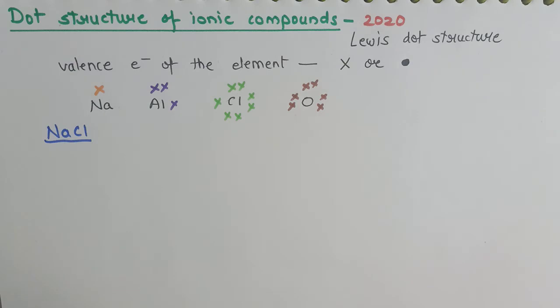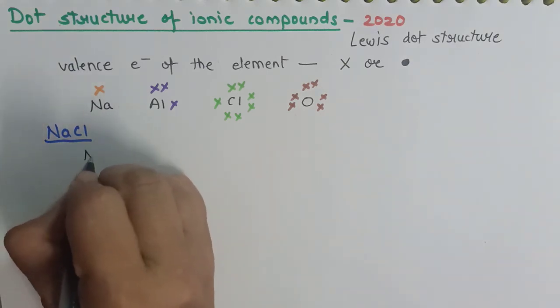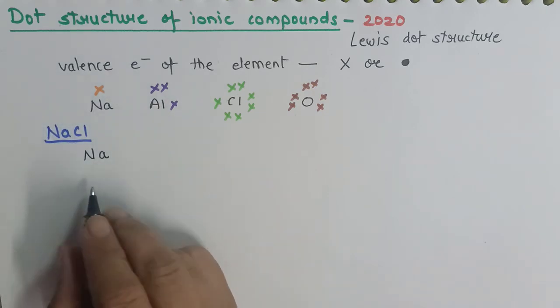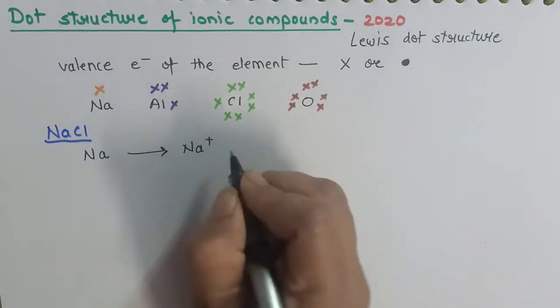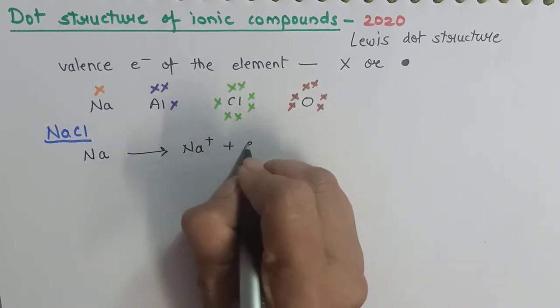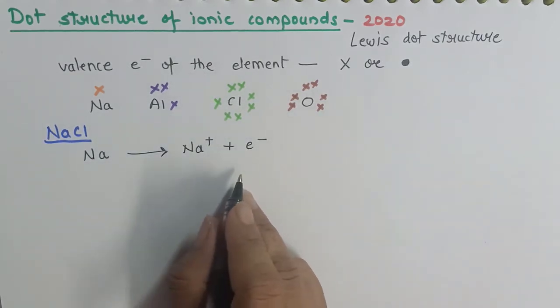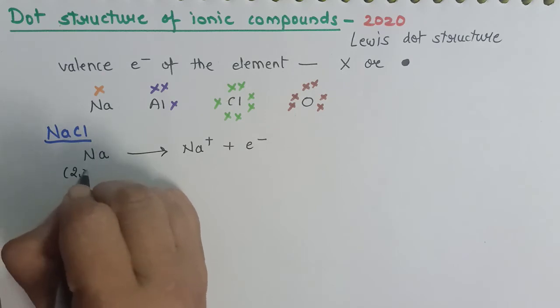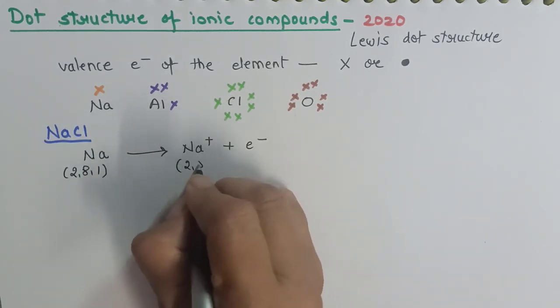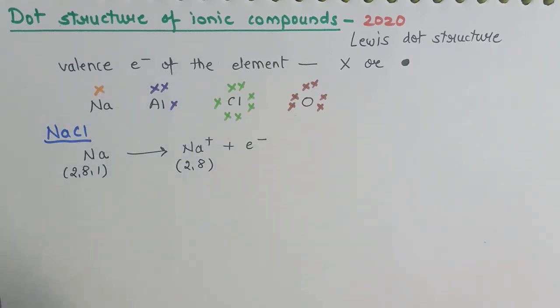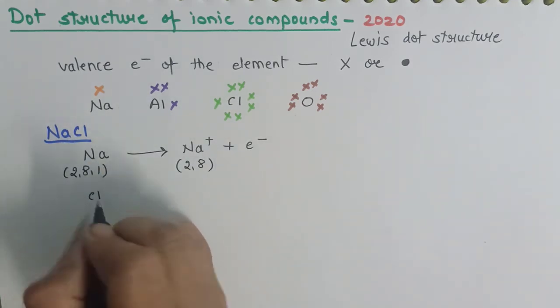Now when I have to represent the formation of an ionic compound using dot structure, the very first step is I have to write the equation for formation of sodium cation. How is sodium cation formed? By loss of 1 electron. But for that I need to write the electronic configuration when it is in atomic form and when it is in ionic form. Okay.